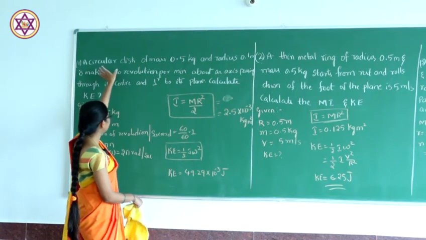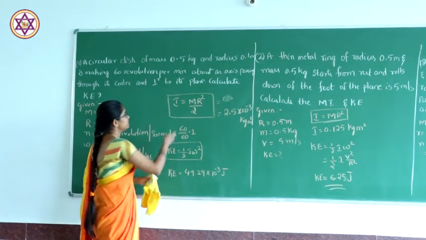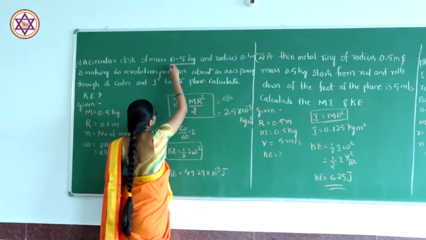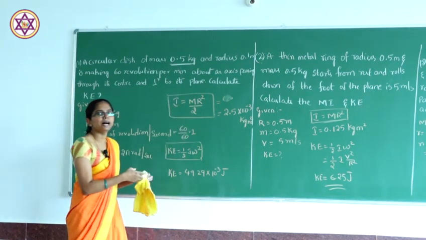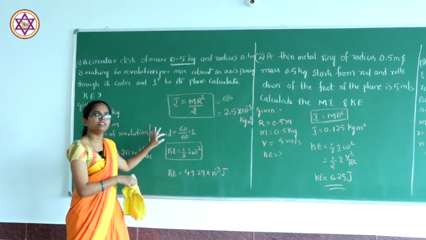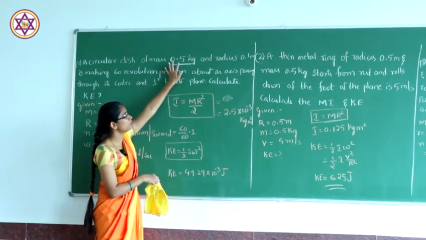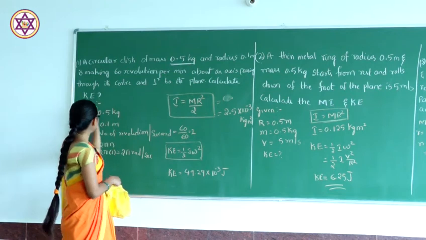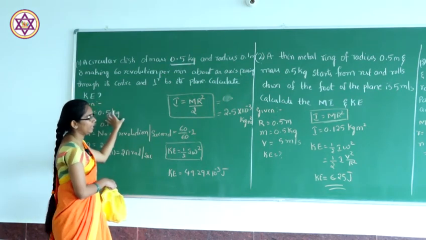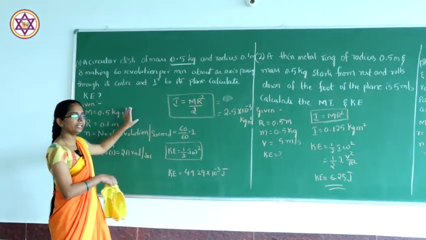First, we read this again: a circular disc of mass, so this is our mass. There will be a difference between a circular disc and a circular ring. Okay. So, the circular disc has mass 0.5 kg, so m is 0.5 kg. If it is given in grams, we have to convert it to kg.